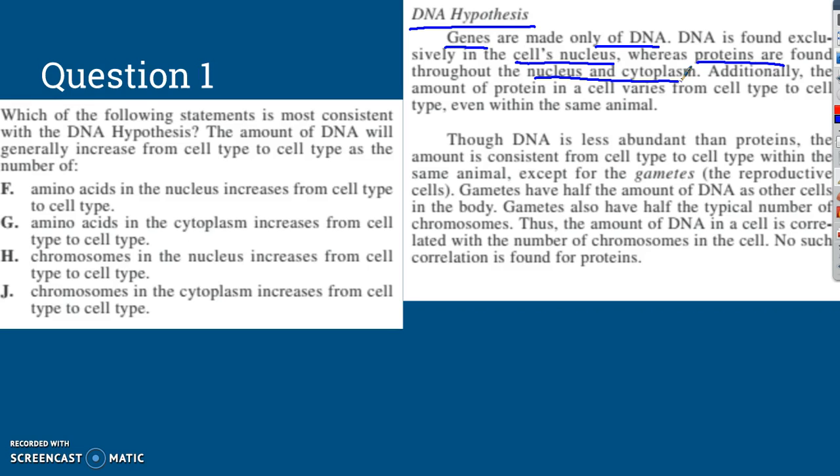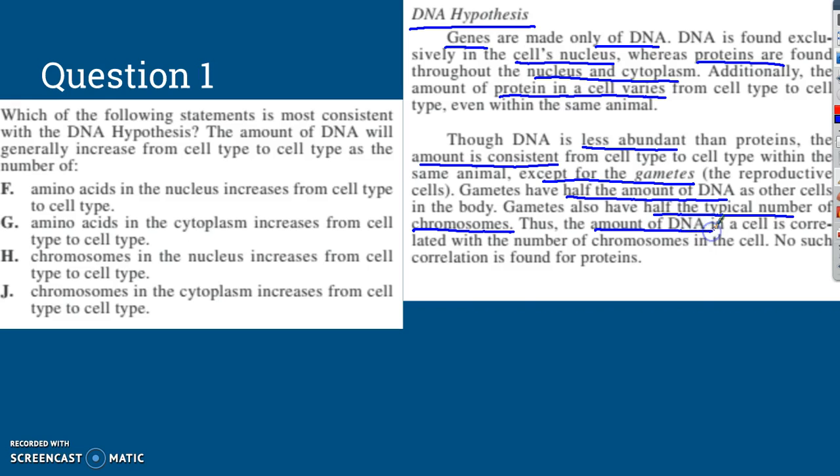Additionally, the amount of protein in the cell varies from cell type to cell type, even within the same animal. Though DNA is less abundant than proteins, the amount is consistent from cell type to cell type. So they're saying that protein isn't consistent, but DNA is, except for gametes. Gametes are the reproductive cells. Gametes have half the amount of DNA as other cells in the body. Gametes also have half the typical number of chromosomes. Thus, the amount of DNA in a cell is correlated with the number of chromosomes in the cell.